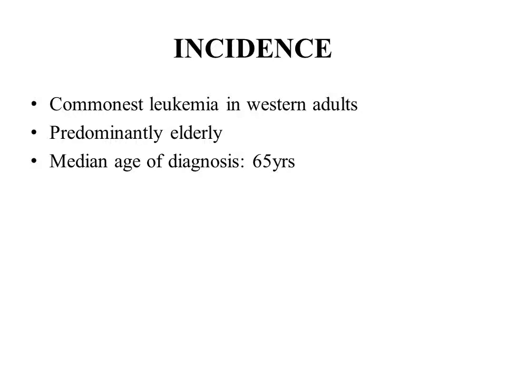Incidence, this is the most common type of leukemia in the Western adults, in old age people. In your book, this is written in the USA, maybe 15,000 new cases are reported every year. The median age of diagnosis, this is about 65 years. So this means this is a disease of old people. So CLL is very rare below the age of 40 years.